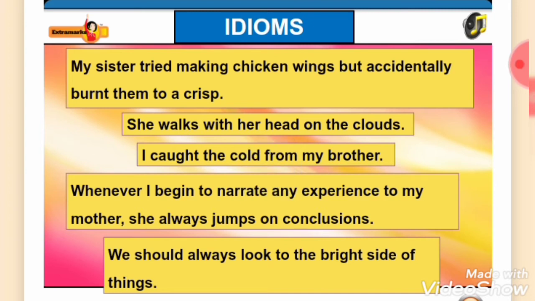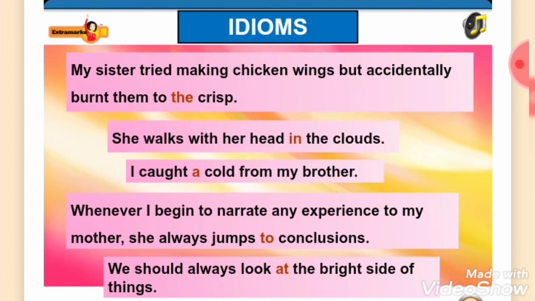Here are some erroneous sentences formed using idiomatic expressions. My sister tried making chicken wings, but accidentally burnt them to a crisp. She walks with her head on the clouds. I caught the cold from my brother. Whenever I begin to narrate any experience to my mother, she always jumps on conclusions. We should always look to the bright side of things.